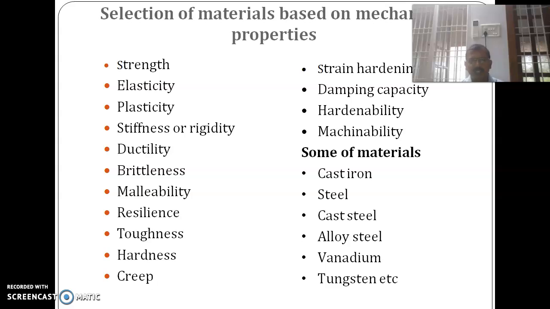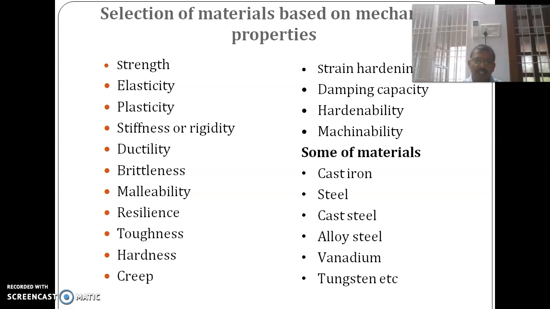Steel is a widely used material for mechanical engineering applications. This material possesses strength and elasticity. It is ductile and it is malleable. It has good resilience. It is hard and it is tough, and it has damping capacity. It has hardenability. It possesses the property of machinability. So steel is used for many applications.